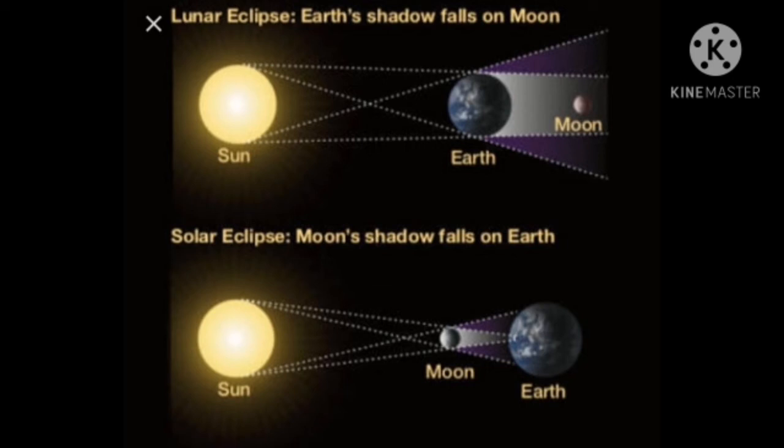It only occurs when the earth and the moon are in a straight line with the sun. Remember, children, lunar eclipse only occurs when the earth and the moon are in a straight line with the sun. Okay. Children, there is an interesting activity in your textbook to do with. All of you please try that activity to see the lunar eclipse. Okay.